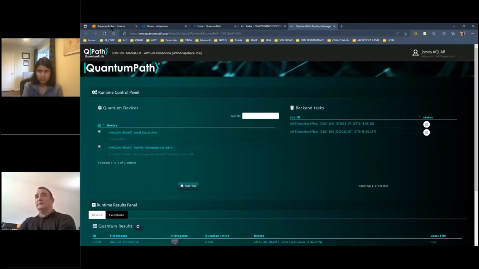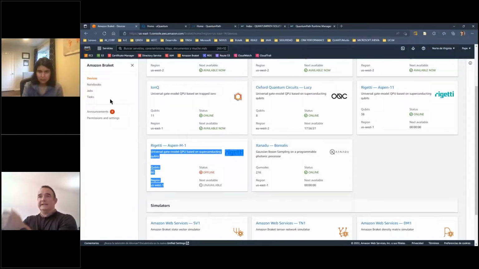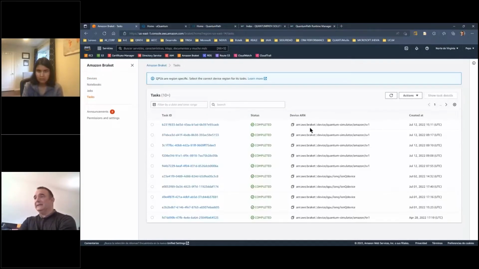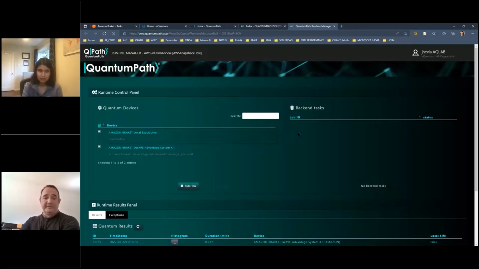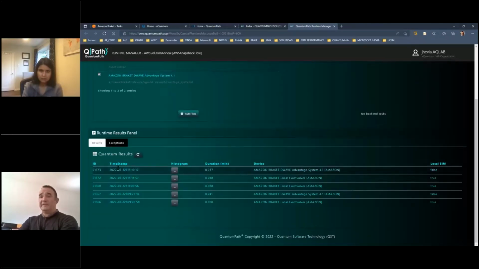When this runs, we can see in the task pane all the executions we are launching to the Braket side. Using the Braket tools, you can see the telemetry of these jobs. You can see the results generated in the backend of the Braket platform. And of course, you can monitor all the executions. At the end, you can see here how the processes have been completed, at the same time that in Quantum Path the same occurs. So we have these two results. The first result is the local solver, and the next result is the D-Wave.